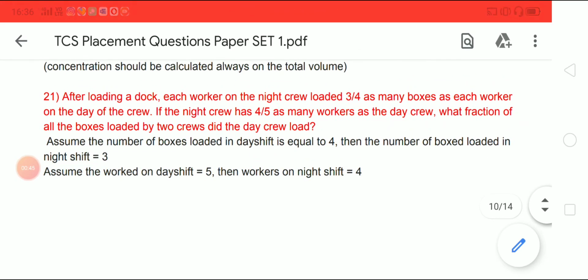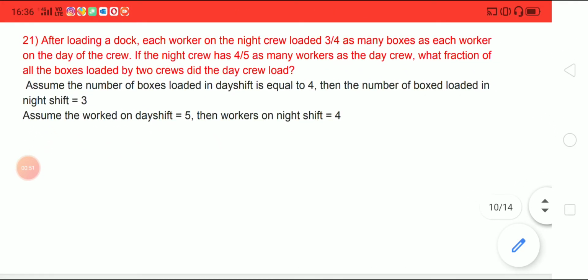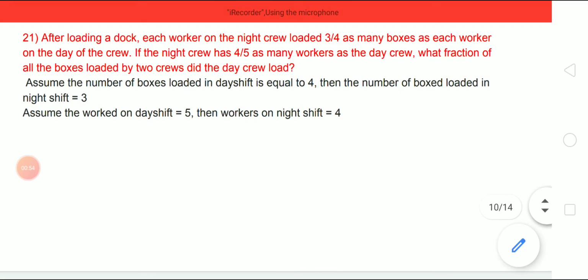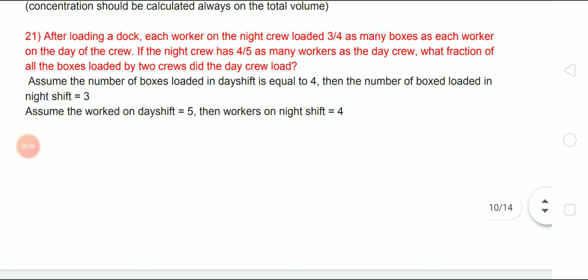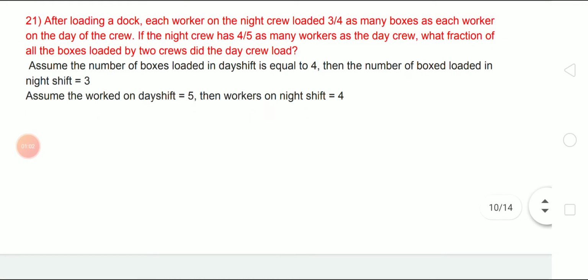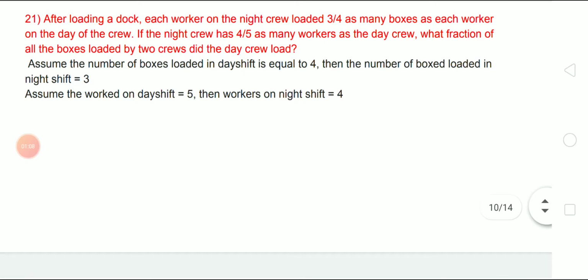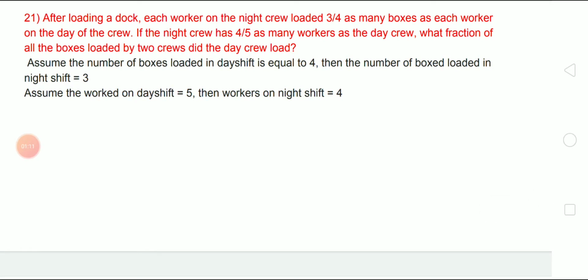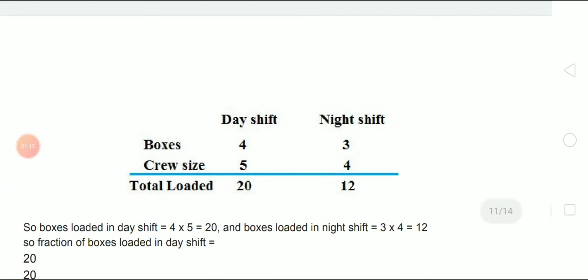21st one is: after loading a dock, each worker on the night crew loaded 3 by 4 as many boxes as each worker on the day crew. If the night crew has 4 by 5 as many workers as the day crew, what fraction of all the boxes loaded by the two crews did the day crew load? Assume the number of boxes loaded in the day shift is equal to 4, then the number of boxes loaded in night shift is equal to 3. Assume the workers on the day shift equal to 5, then workers on night shift equal to 4, right? Here we can see that the crew size is day shift 5, night shift 4. The boxes by the crew of size 5 on the day shift is done by 4 boxes. The boxes on the night shift by the crew of size 4 is done by 3.